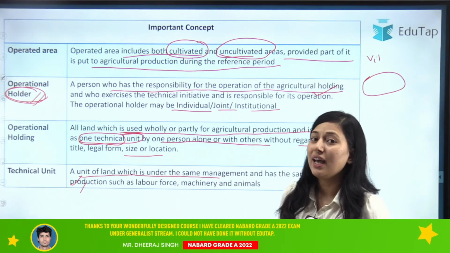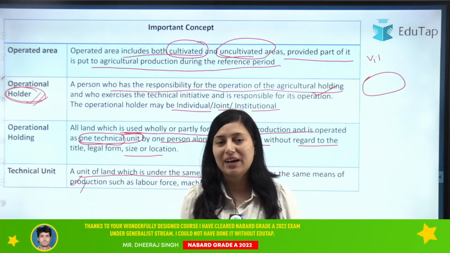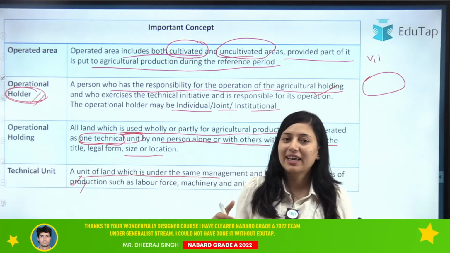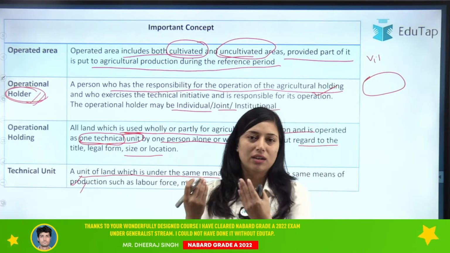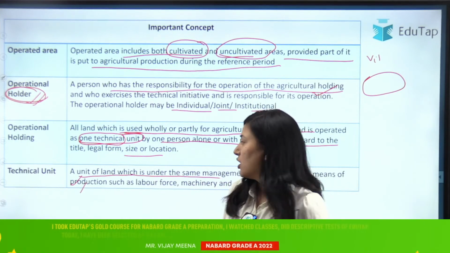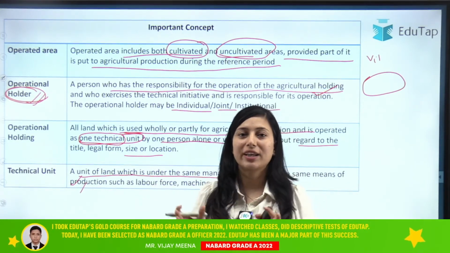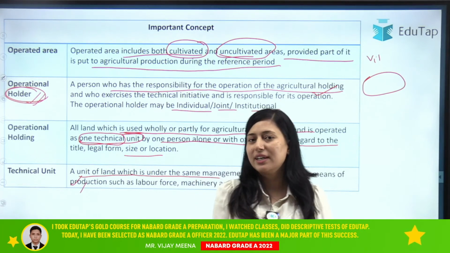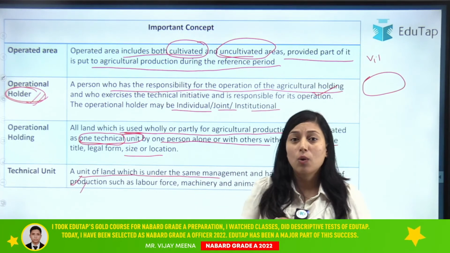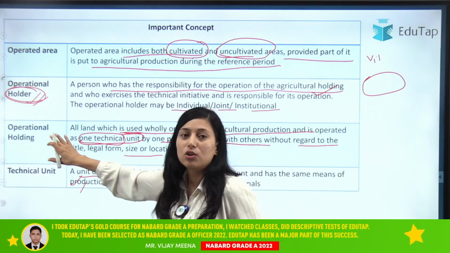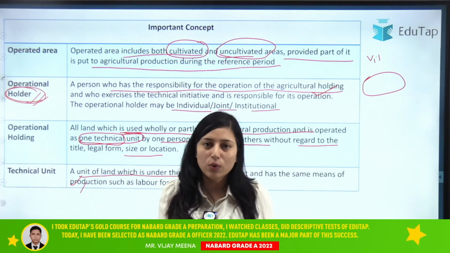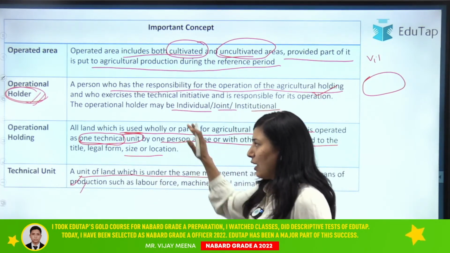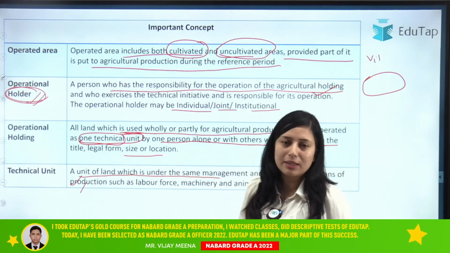For example, if two persons have a land holding, and they have the land for livestock as well as for agriculture production, the land for agriculture production is one technical unit. Similarly, for livestock, that is one technical unit. While in whole they have the operational holding of, for example, 2 hectare. Now I hope these terminologies are clear.